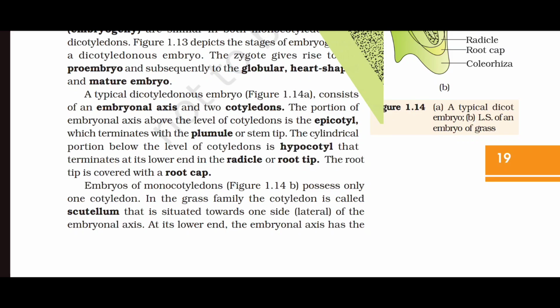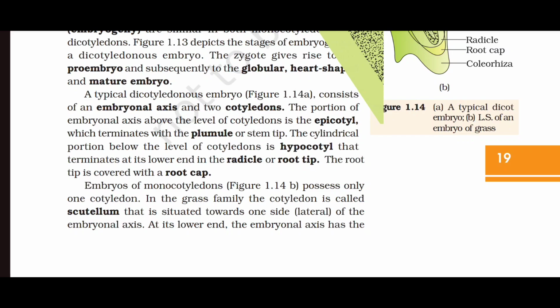Though the seeds differ greatly, the early stages of embryo development, embryogeny, are similar in both monocotyledons and dicotyledons. Figure 1.13 depicts the stages of embryogeny in dicotyledonous embryo. The zygote gives rise to proembryo and subsequently to globular, heart-shaped and mature embryo.